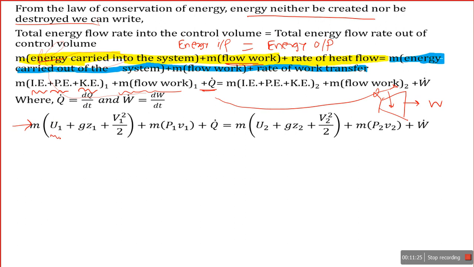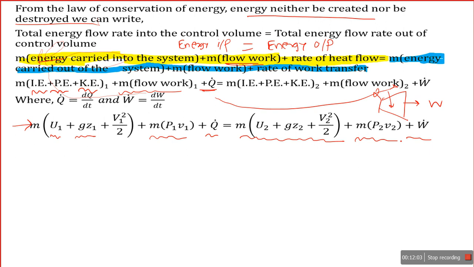Internal energy U1, potential energy gZ1. I'm putting the common mass outside the bracket. So internal energy mu, potential energy mgz, where z is height, and V1 square by 2, that is the kinetic energy. So flow work m into P1, and the heat. Similarly at the outlet, whatever the change may be, there may be a drop or rise in pressure, a rise in temperature, or an increase or decrease in velocity. The change in flow work and the work. This is the general steady flow energy equation.